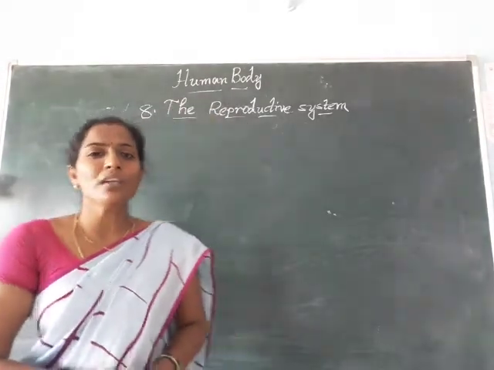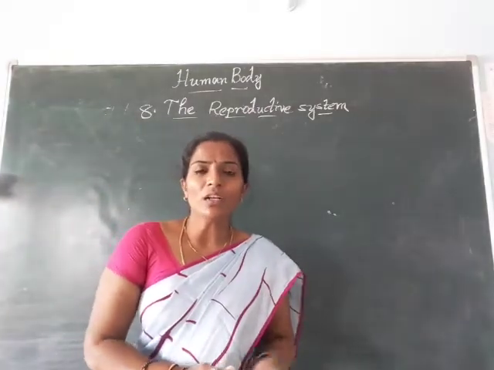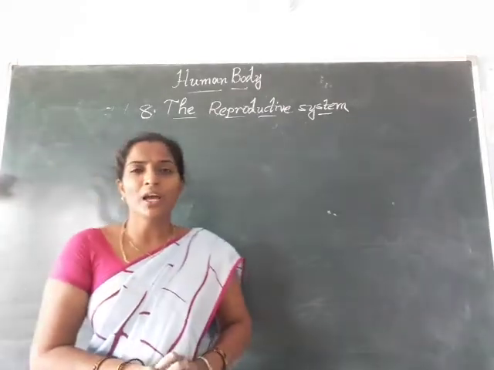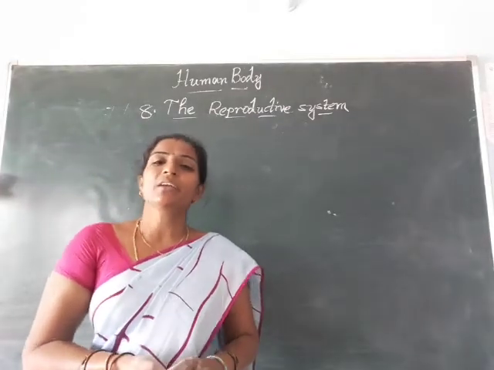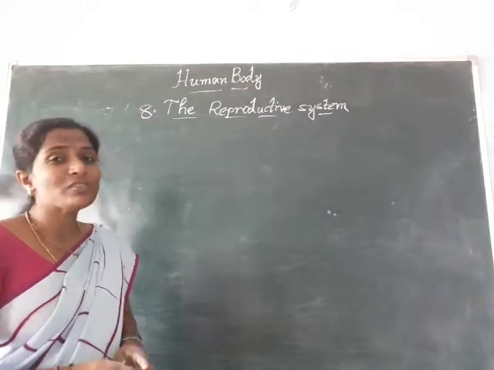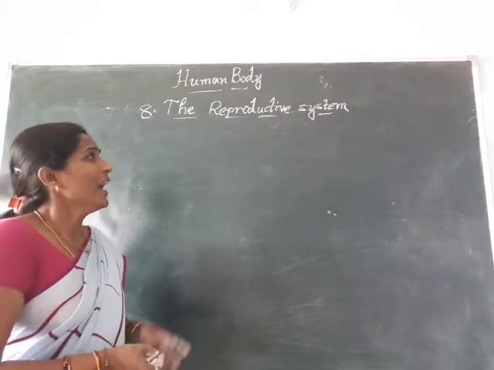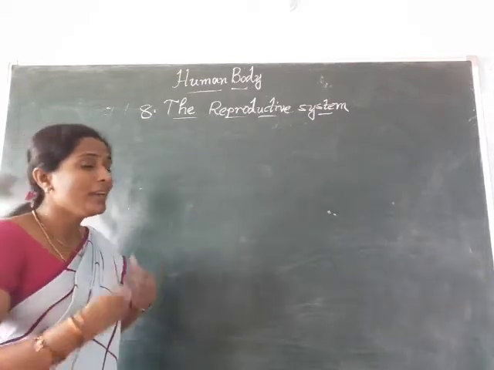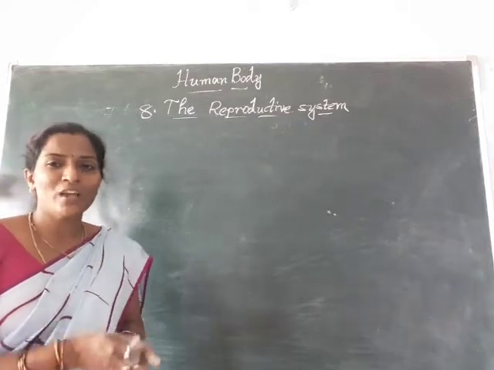And the next important system is the reproductive system. I already told you in earlier classes what is meant by reproduction. Producing the same kind is called reproduction. Here the reproductive system does that job. By this reproductive system, not only humans but animals can produce their young ones.